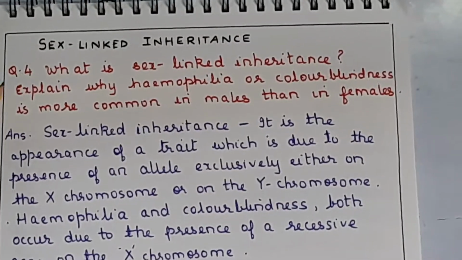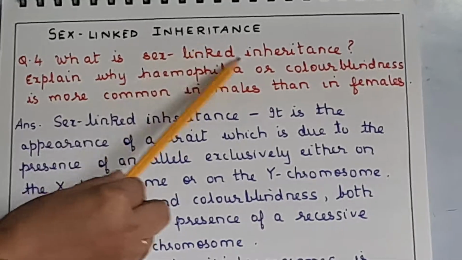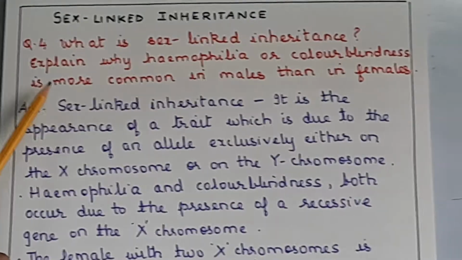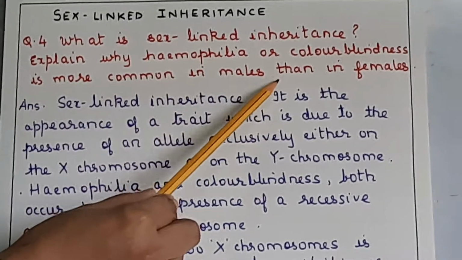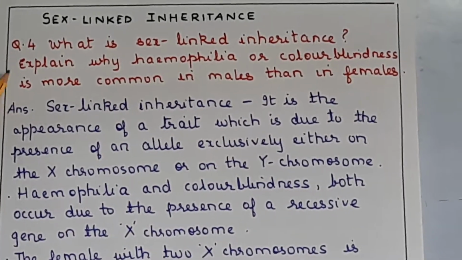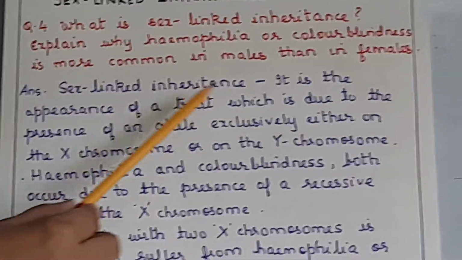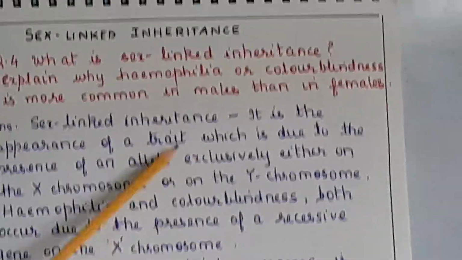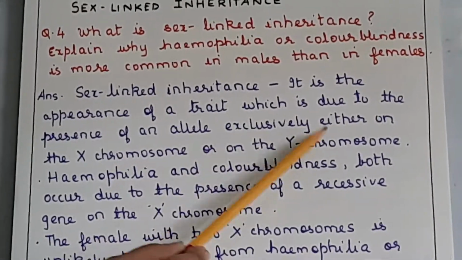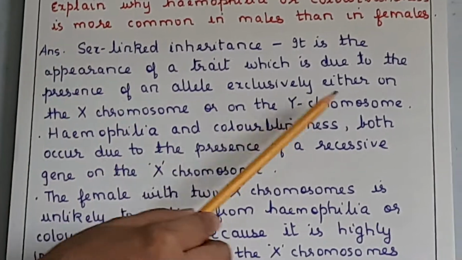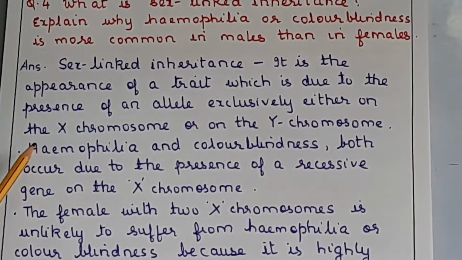Now this question, what is sex linked inheritance? Explain why hemophilia, color blindness is more common in males than in females. Now give 5 stars to this question, this is very important. Sex linked inheritance is the appearance of a trait which is due to the presence of an allele exclusively either on the X chromosome or on the Y chromosome. This is the definition of sex linked inheritance.